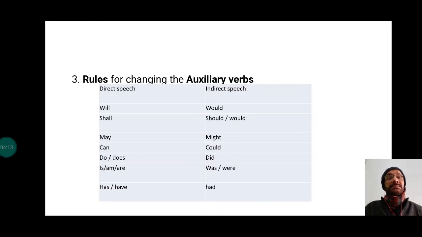Now, some auxiliary verbs are there. There is a main verb and there is an auxiliary verb. How to change the auxiliary verb? In indirect speech, will becomes would, shall becomes should or would, may becomes might, can becomes could, do or does becomes did, is, am, are becomes was, were. Not very difficult.